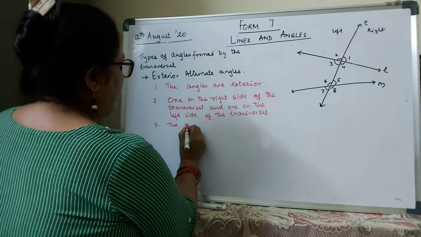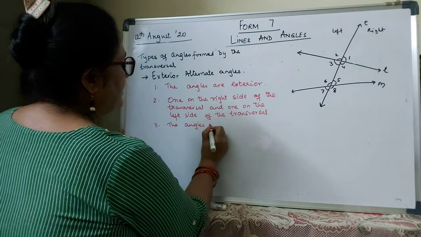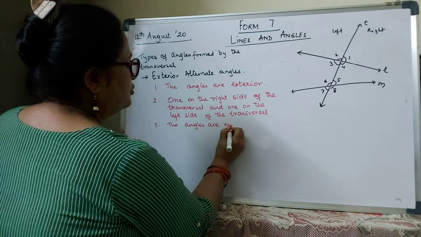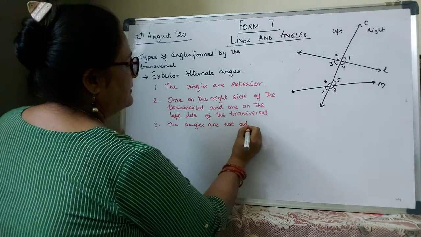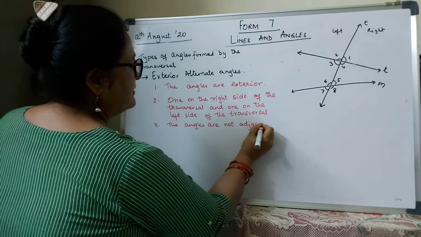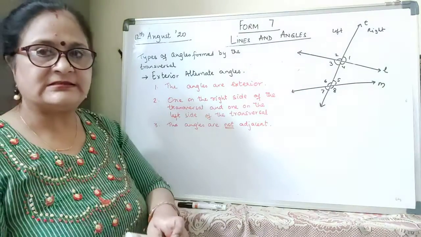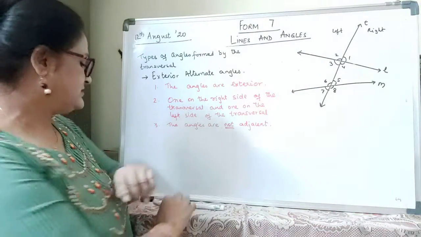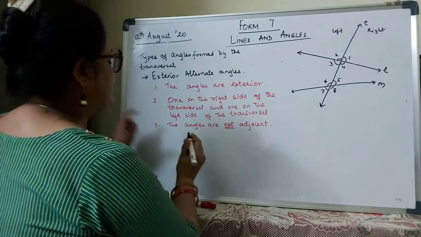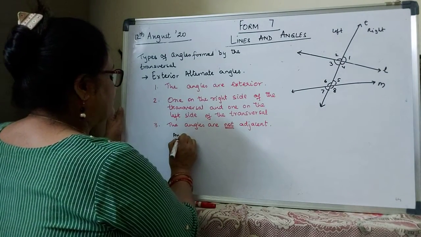The angles are not adjacent. So if they are not adjacent, then which will be the angles?